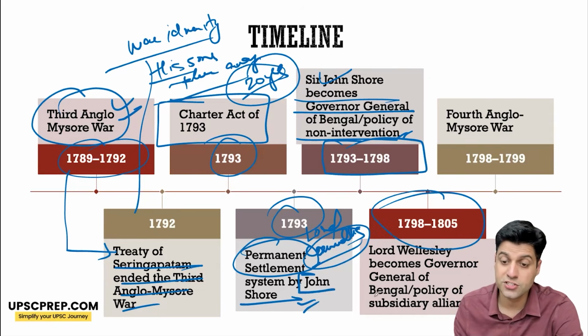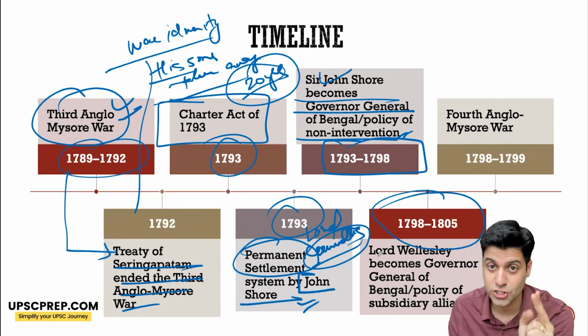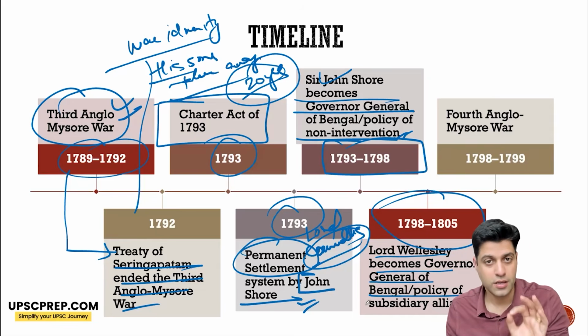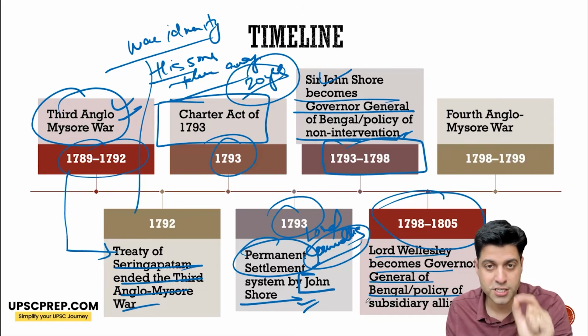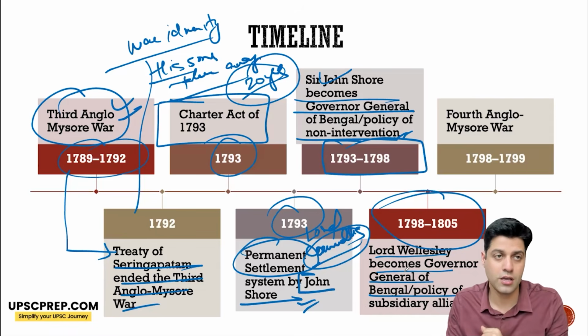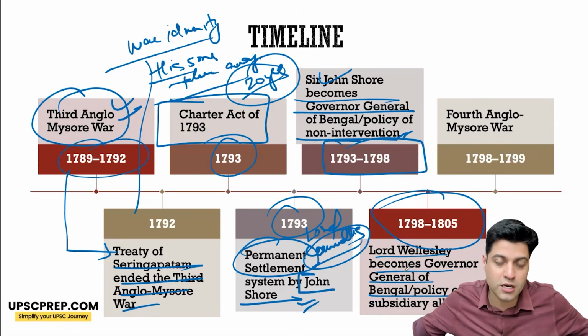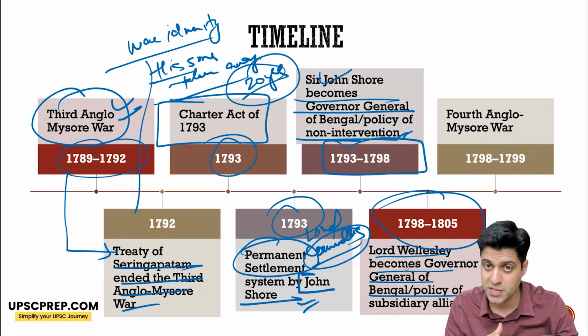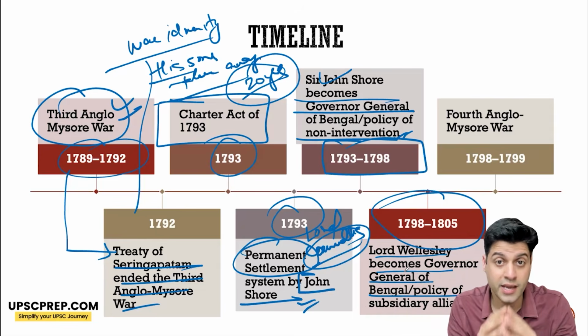1798 to 1805 is a transition again. Suddenly a person is brought into power who now has an expansionist mindset: Lord Wellesley. He becomes the Governor General of Bengal. And the major policy which he implements is the subsidiary alliance policy. This policy basically expands the political influence of the English East India Company. Step by step, from 1798-99, 1800, 1, 2, 3, many states agree to the subsidiary alliance.